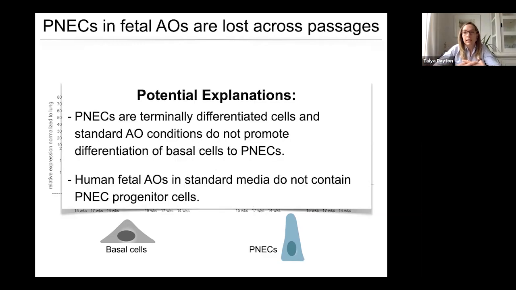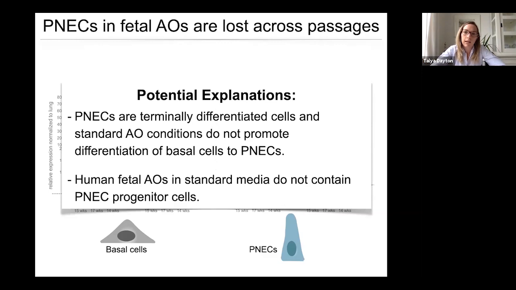Looking at this data, I came up with two potential explanations. The first is that PNECs are terminally differentiated cells, and so our standard airway organoid conditions maybe just don't promote the differentiation of the putative adult stem cell basal cells to PNECs. The other possibility is that there's a different progenitor cell for PNECs, and that this progenitor cell is not present in our human fetal airway organoids grown in standard media.